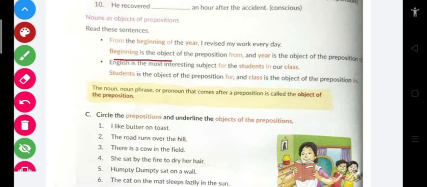So beginning is the object of the preposition from. Our duty is to find the preposition. From is a preposition, of is a preposition. The noun that comes after the preposition is called the object of preposition. For example, beginning is coming after the preposition from, and therefore beginning is the object of preposition from.